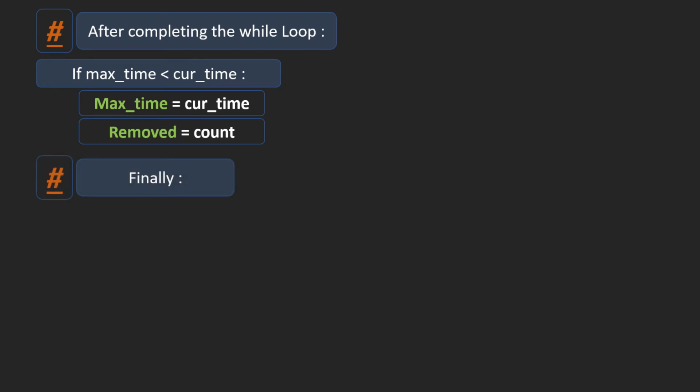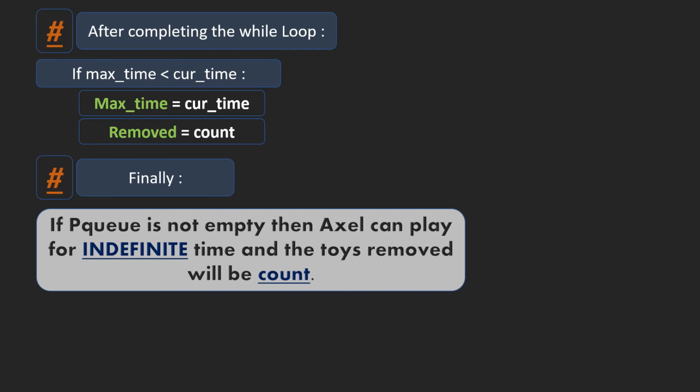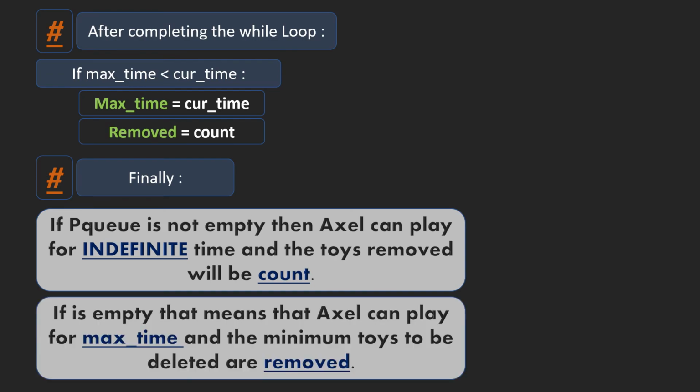Now finally we get the answer. If the queue is not empty, then it means that Axel can play indefinitely with the toys in the queue, and the number of toys removed to achieve that is count. If the queue is empty, then it means that Axel can play for max time before he starts to cry, and the number of toys that were removed is stored in removed.